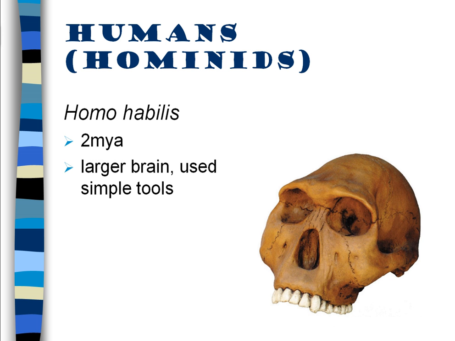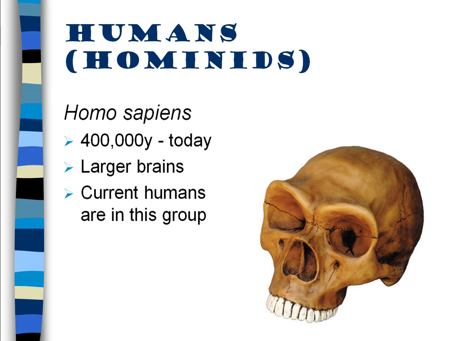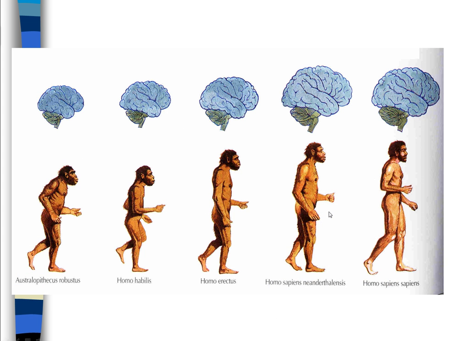Next came Homo habilis, 2 million years old. A larger brain, started to use simple tools. And then Homo sapiens, only been around for 400,000 years. Larger brains, this includes us. We have the pronounced eye ridge as well. So these are images depicting what a typical one might have looked like.